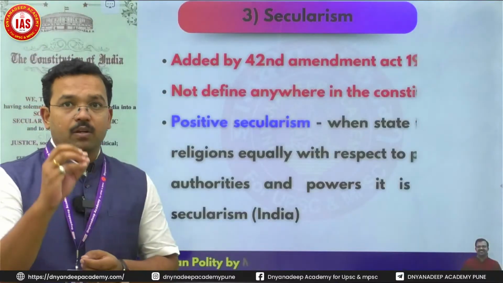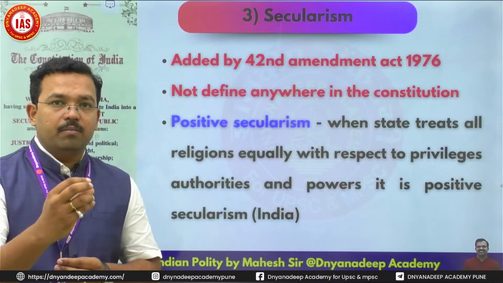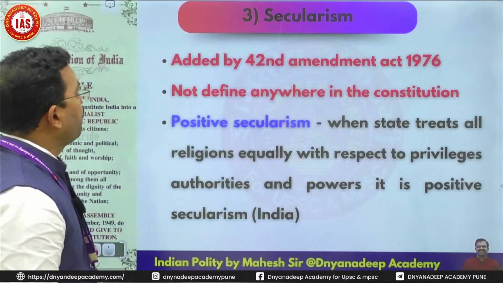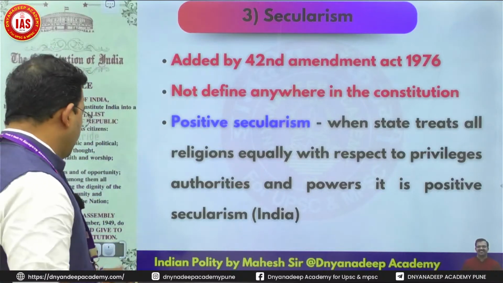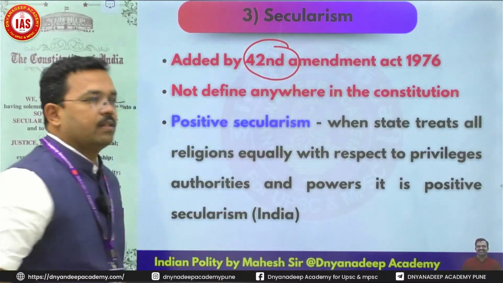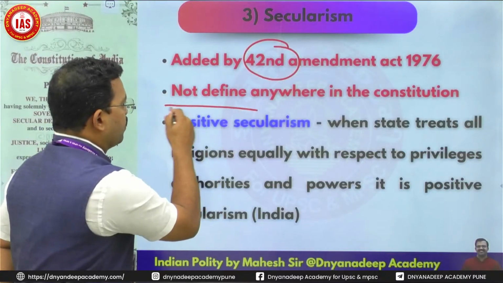So we are studying what is socialism, state socialism, Gandhian socialism, 39B, 39C, DPSP, that is Directive Principles of State Policy. Then comes secularism. The word secularism is added by the 42nd Amendment Act, which is famously known as a mini constitution. It is not defined anywhere in the constitution.